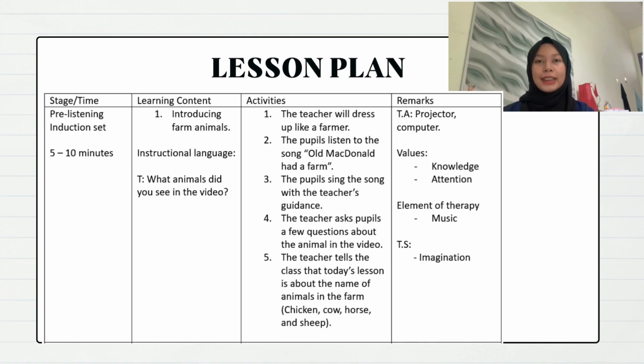The first stage is pre-listening and induction set. For this stage, it only takes 5 to 10 minutes. The learning content at this stage is introducing farm animal. So, the activities for this stage is I, as a teacher, will dress up like a farmer when I enter into the classroom.